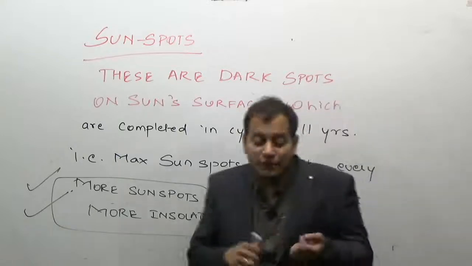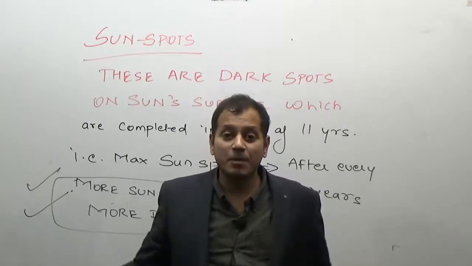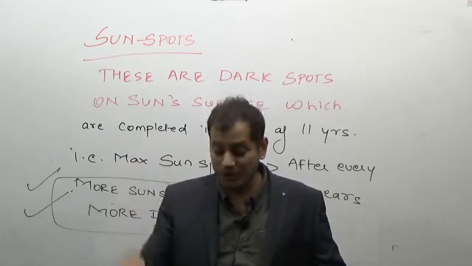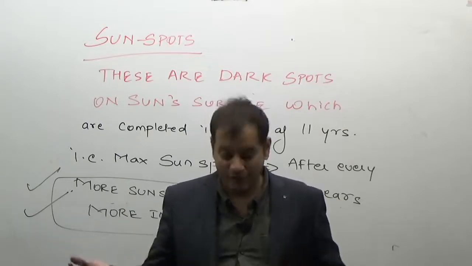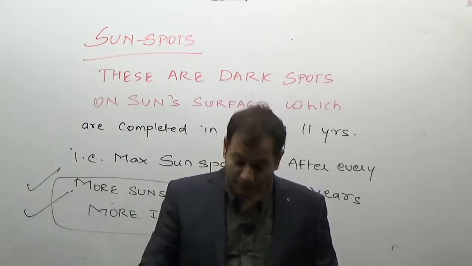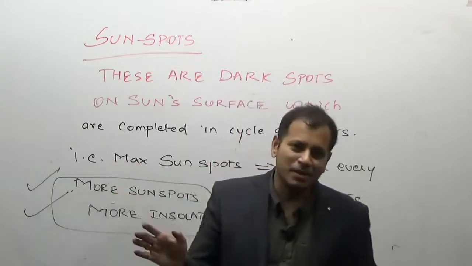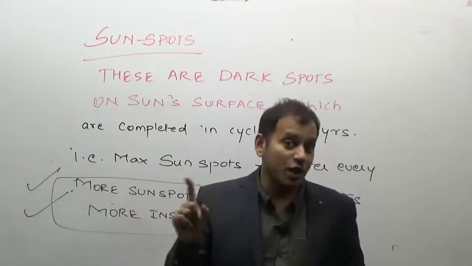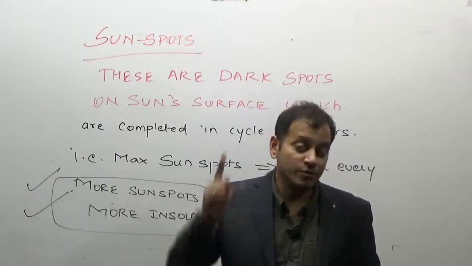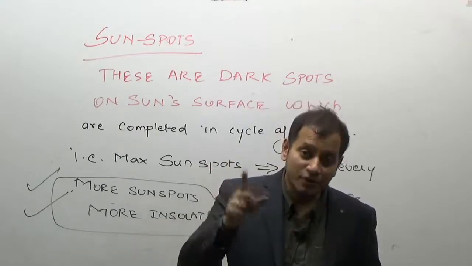Therefore, after every 11th year in the sunspot cycle, when there is a maximum amount of sunspots, that is the dark spots which are there on the sun, our summers will be more severe. So sunspots, look in the attachment, are a very simple part, these are the dark spots on the sun. But you have to remember from the geography point of view that the more the amount of sunspots, the more is the amount of insolation.